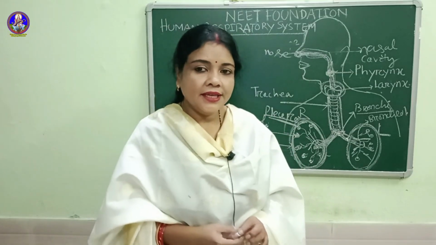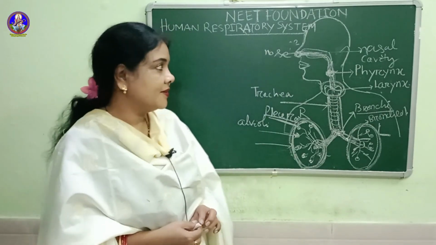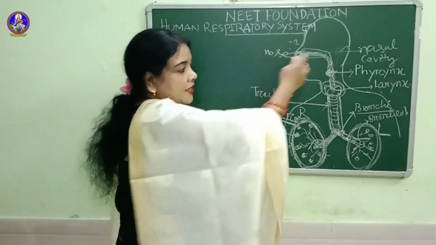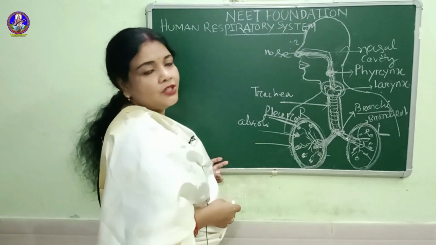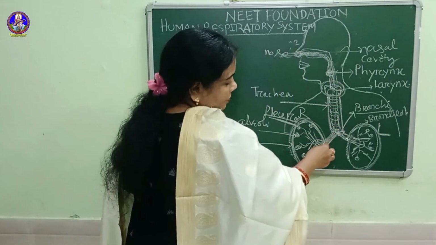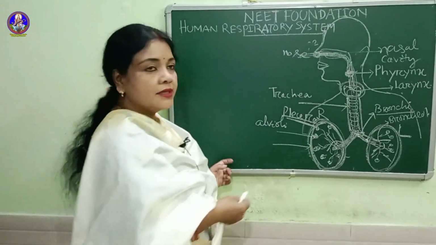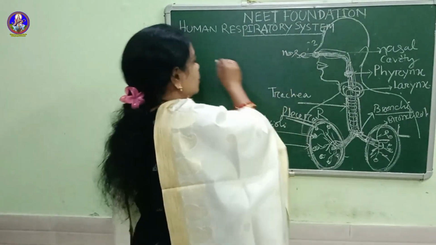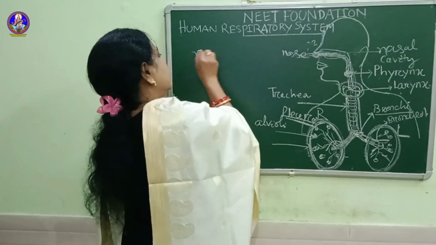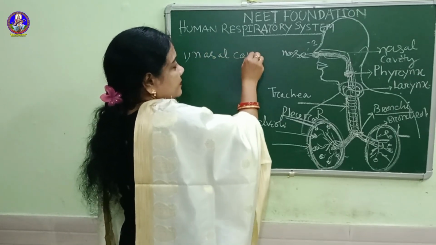Now the main parts of the respiratory system are here. See, this is the human body structure. From the nose to the lungs, there are several parts. First comes the nose, or the first one is the nasal cavity.